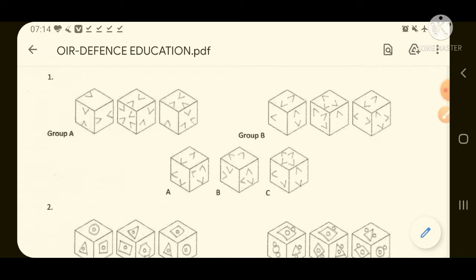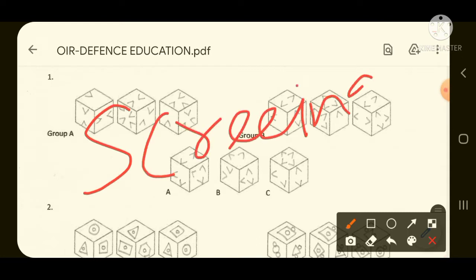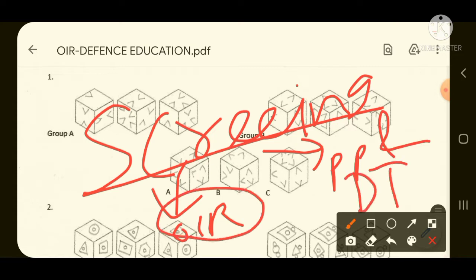Friends, this video is going to be important for the point of SSB. Whoever is preparing for SSB, the first stage in SSB is called screening, and that screening is of two parts. First part is OIR, second part is PP and DT test. So today we will discuss OIR, and in OIR also there are some topics.